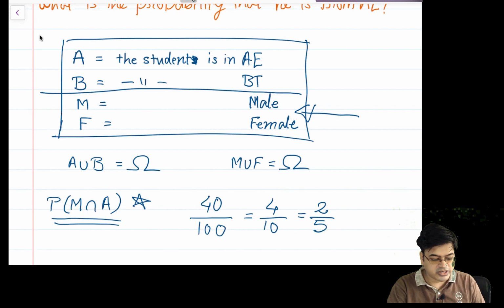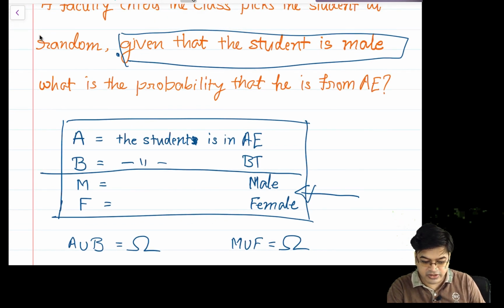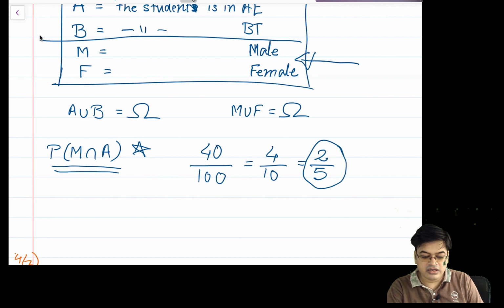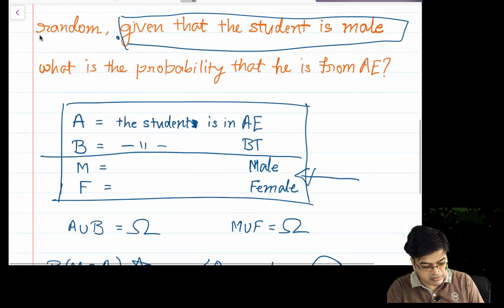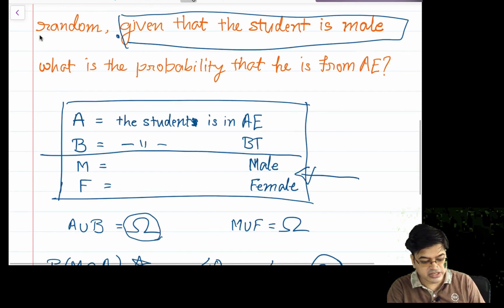But that is not what is asked in the question. The question is, already we know that the student is male. This is the probability when the student is male and belongs to AE. But we already know the fact that the student is a male. Now what this has given me is, my sample space omega is now restricted to the set of male students.